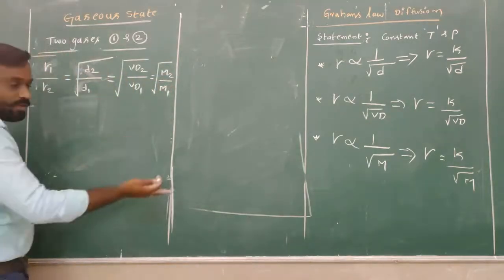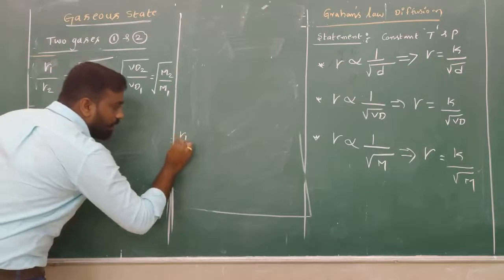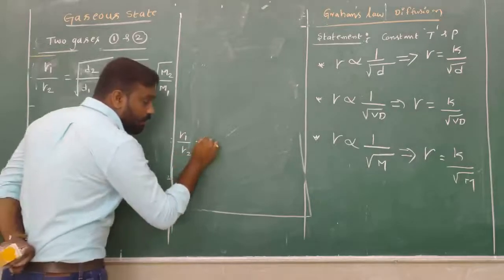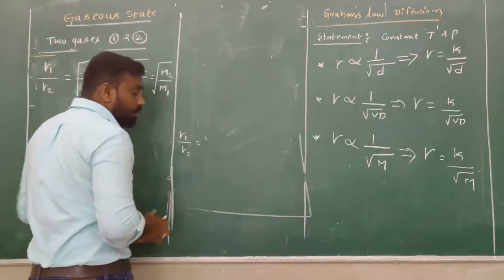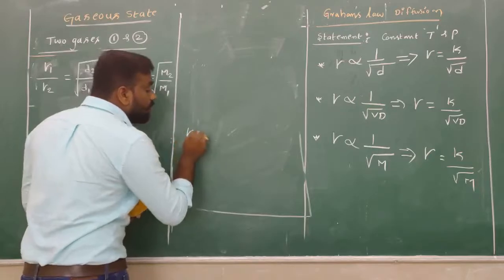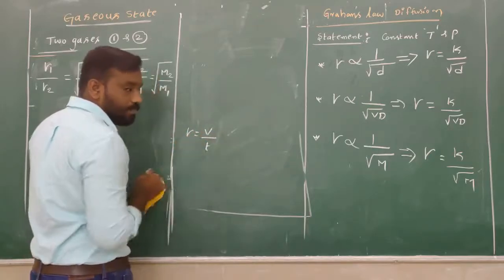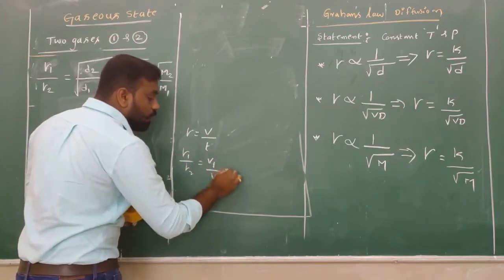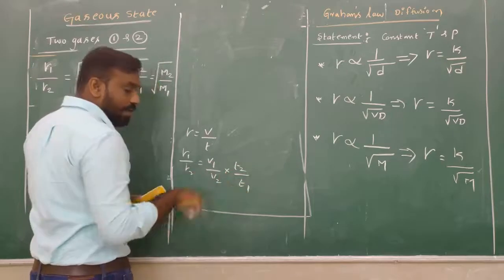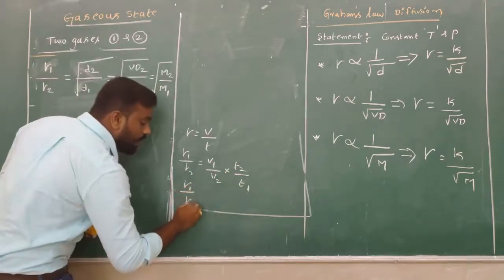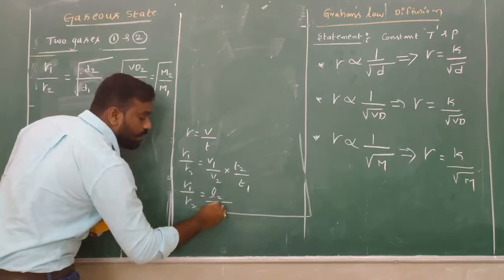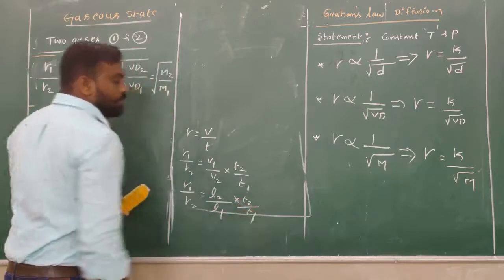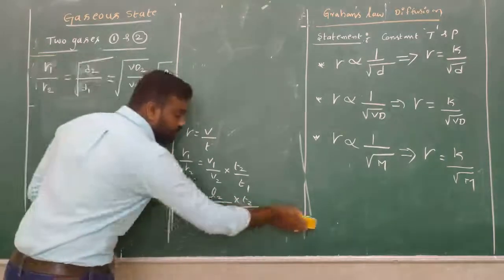I already discussed that R1 by R2, based on the definition of rate of diffusion, is nothing but volume by T. Then R1 by R2 is equal to V1 by V2 into T2 by T1. This is already discussed. Also R1 by R2 is equal to L2 divided by L1 into T2 divided by T1.